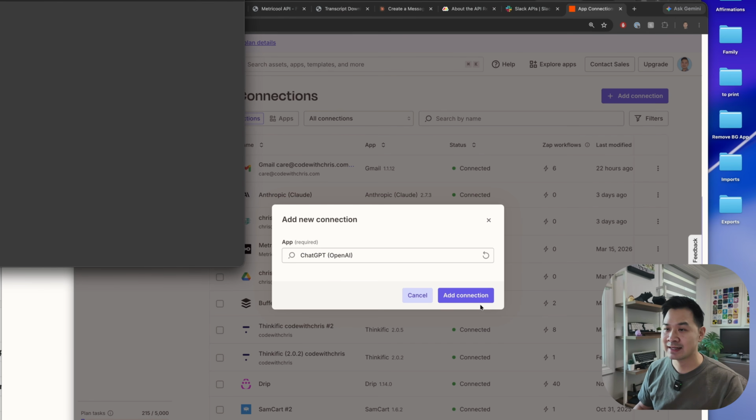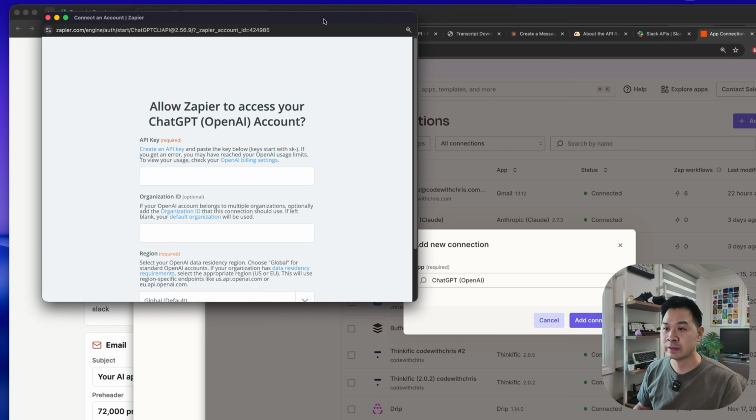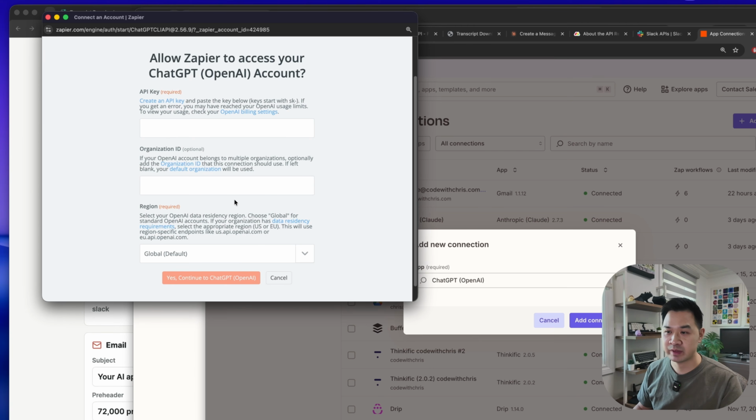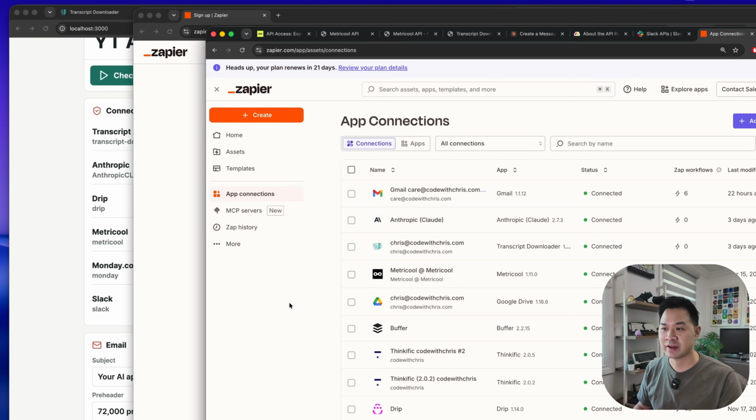You're going to click add connection. It's going to pop open a little window and asks you for a couple of pieces of information. It's going to give you instructions on exactly where to find these things in whatever service you're using. So you plug these things in, you hit continue, and it will make the connection. And your setup for that service is complete. You don't need to specify specific actions or specific endpoints, none of that. You can see I've connected a whole bunch of different services, right? So this would be step two.